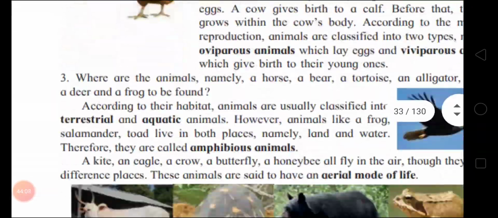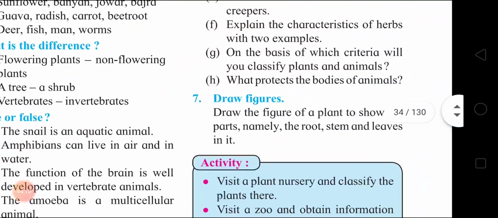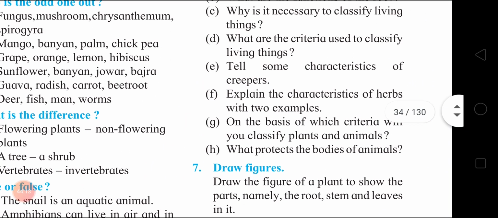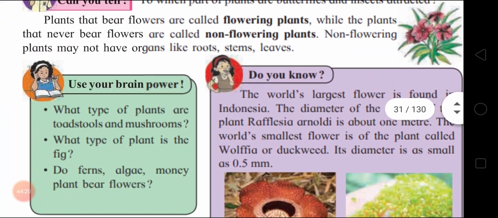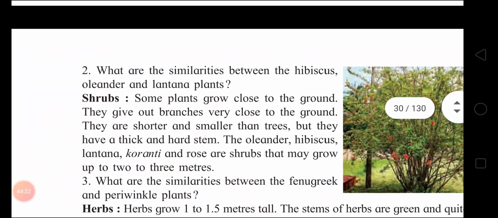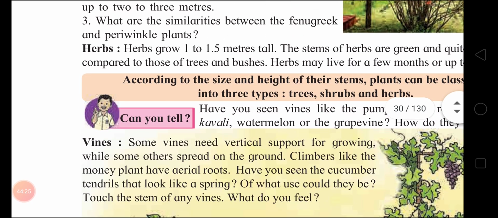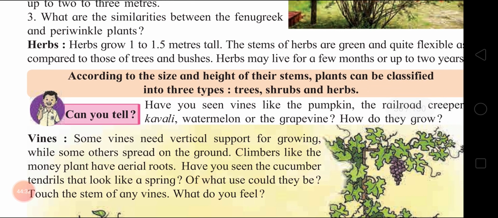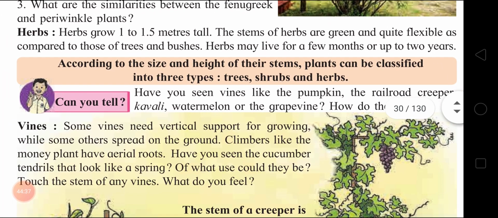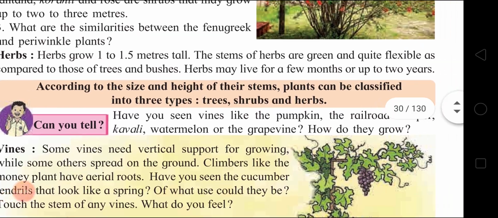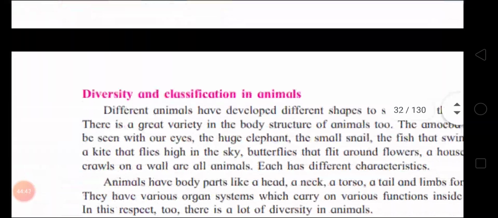Okay, next, explain the characteristics of herbs with two examples. Children, this from the herb column you can write it down. Herbs grow 1 to 1.5 meters tall. Correct? The stems of herbs are green and quite flexible as compared to those of trees and bushes. Herbs may live for a few months or up to 2 years. Okay.